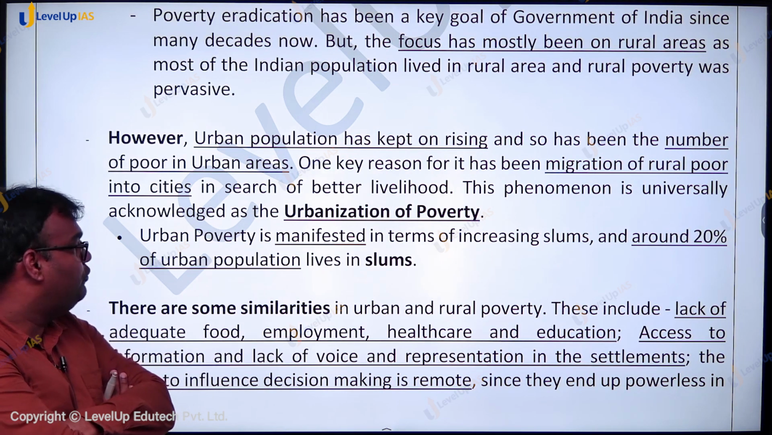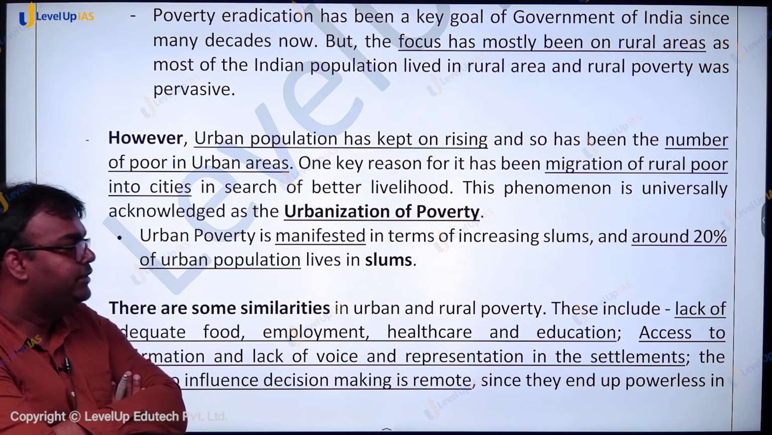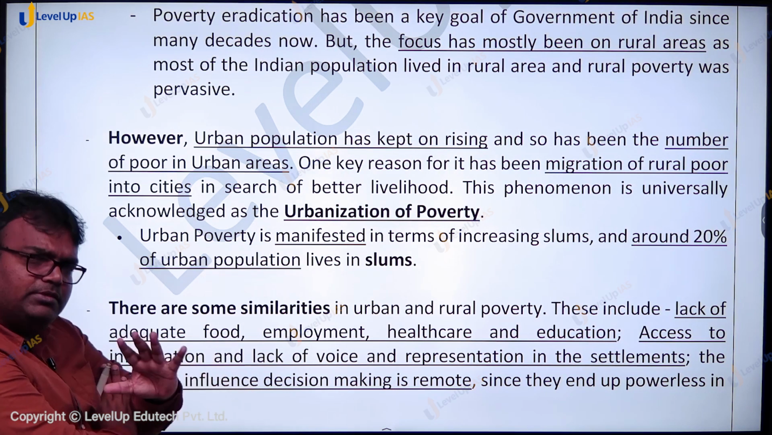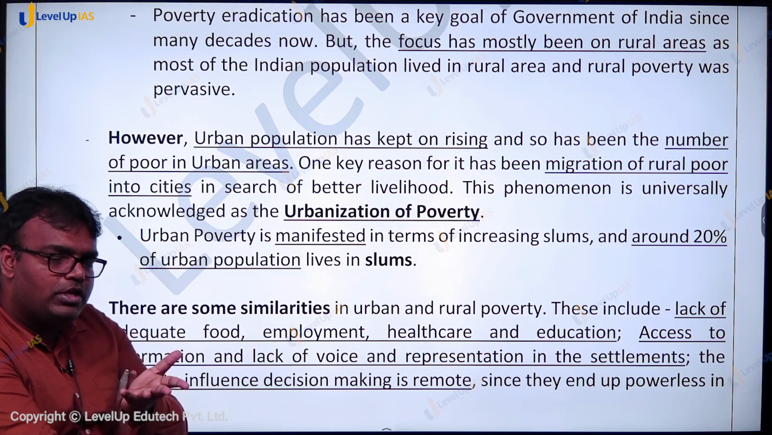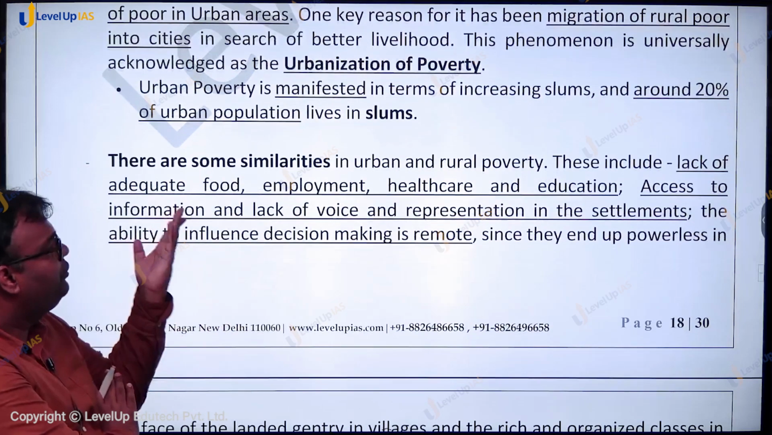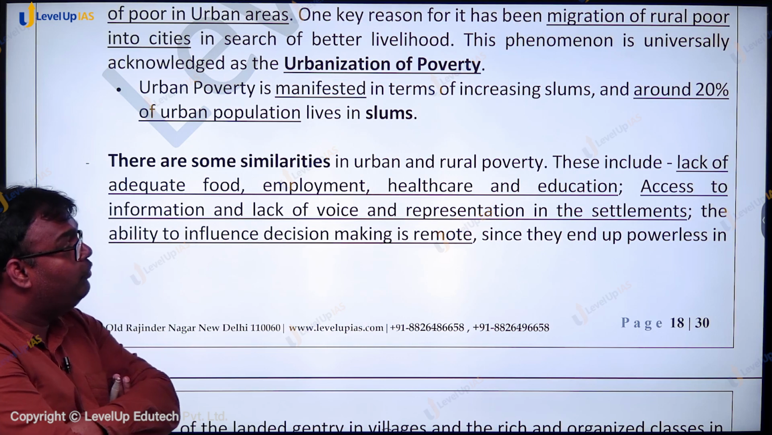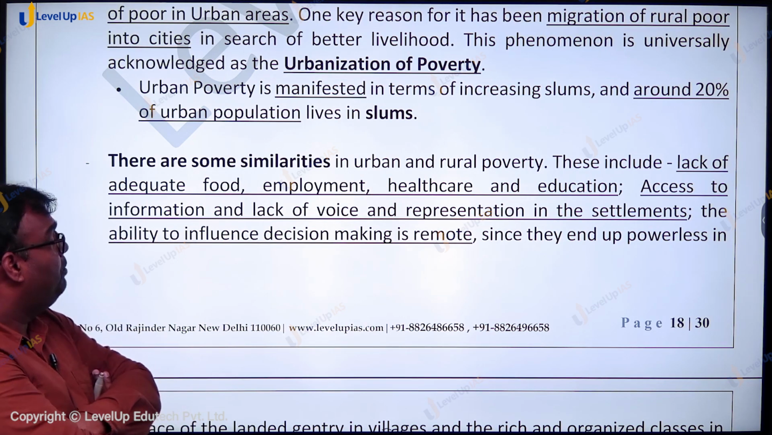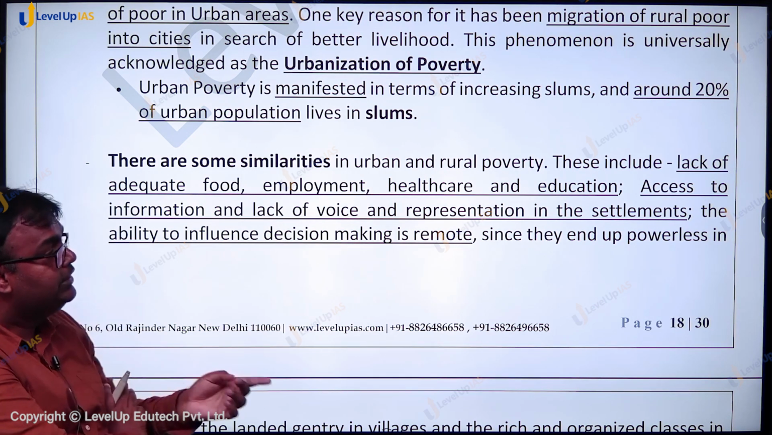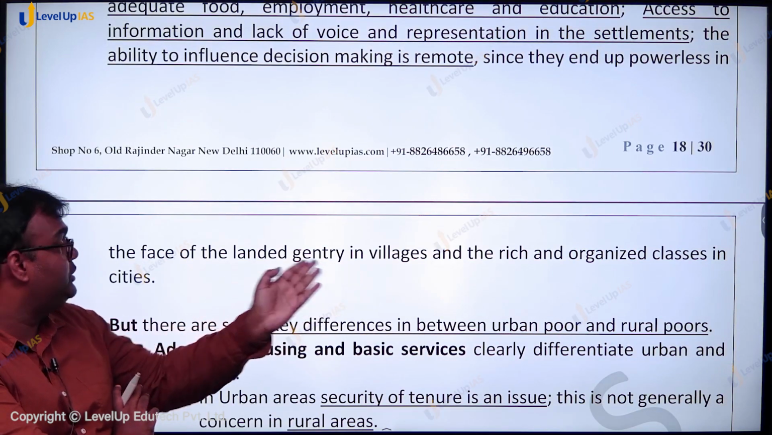Around 20% of urban population lives in slums or some slum-like situations. But there are some similarities in poverty in rural area, poverty in urban area में जाओगे, there are some similarities. For example, there is lack of adequate food, employment, healthcare and education, access to information and lack of voice of representation in settlements, ability to influence decision making is remote since they end up powerless in the face of landed gentry in villages and the rich and organized classes in cities.